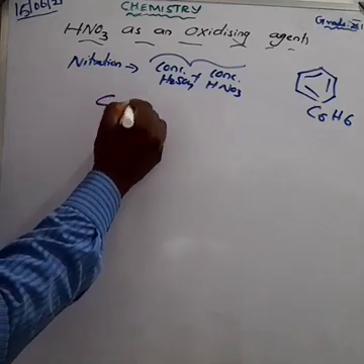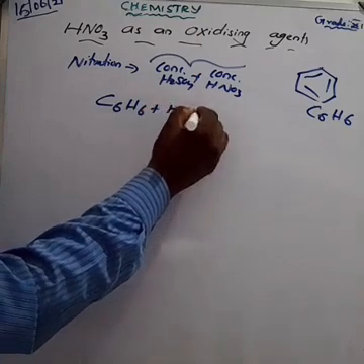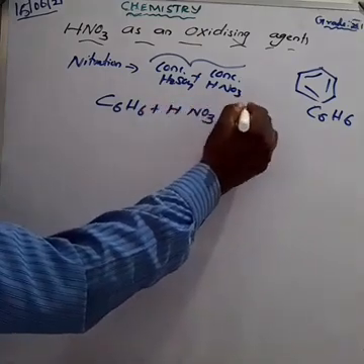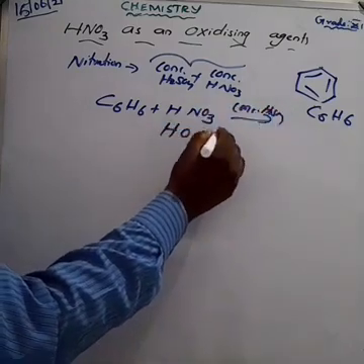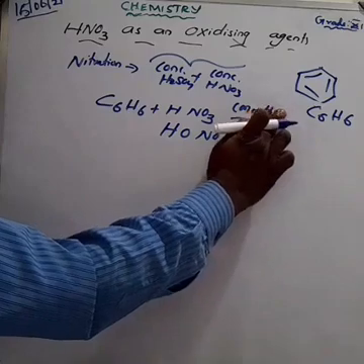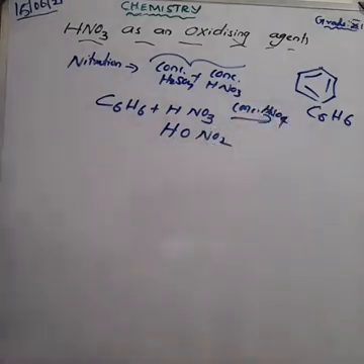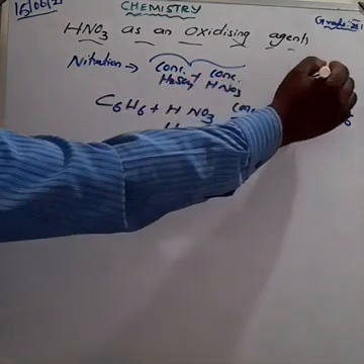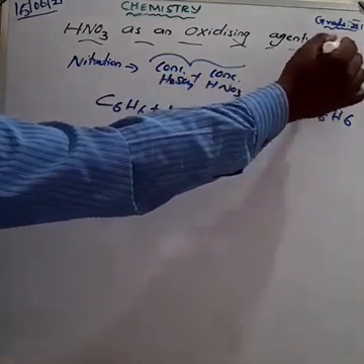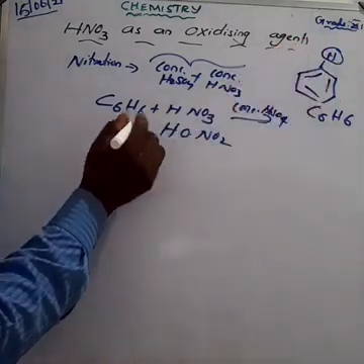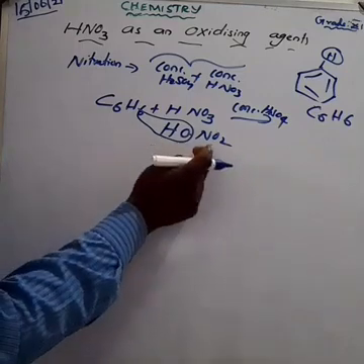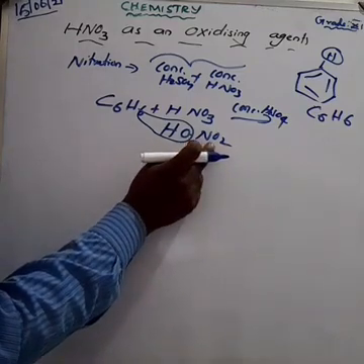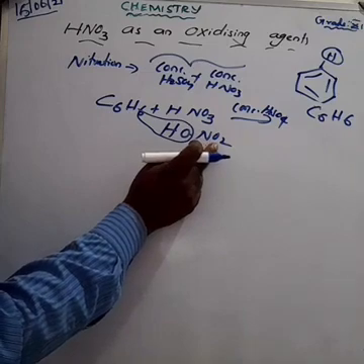This nitric acid can be written as HO-NO2. Am I right? Nitric acid can be written as HO-NO2 in the presence of sulfuric acid. Here, one of the hydrogens of the ring combines with the OH to form water molecules. So the remaining NO2, the electrophile, the NO2 plus ion, will be attached to the benzene ring.